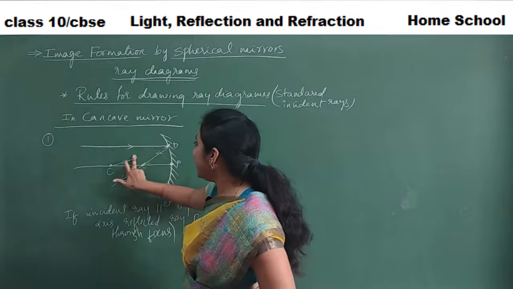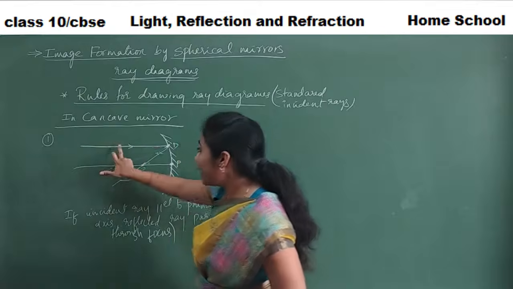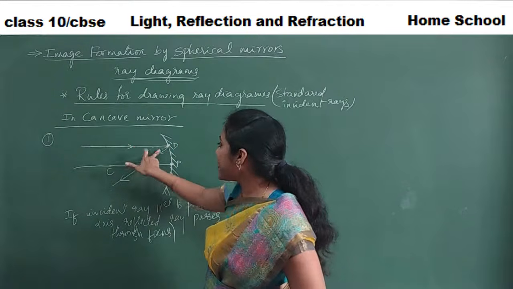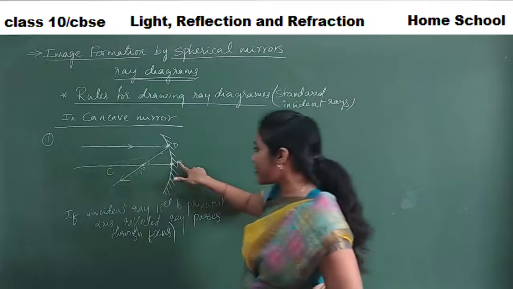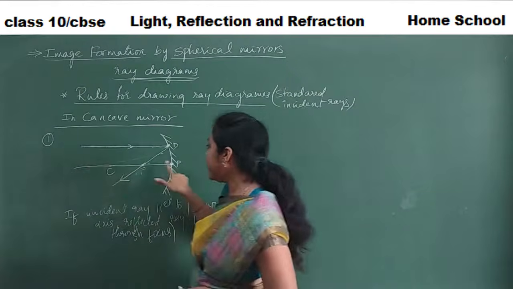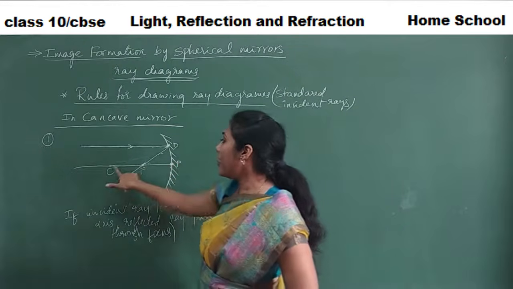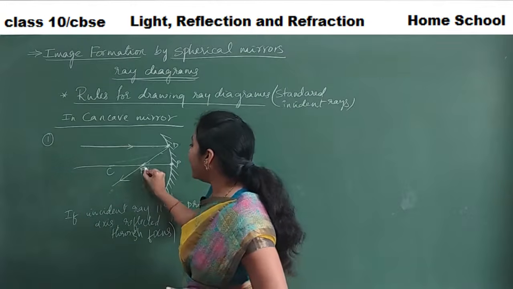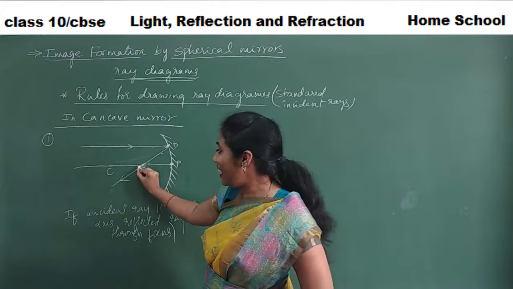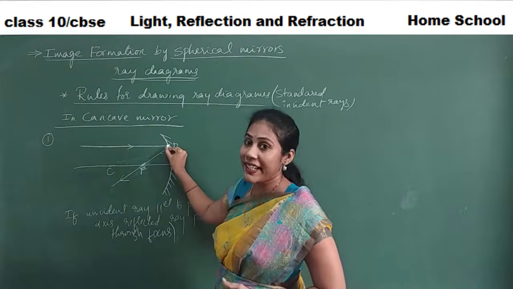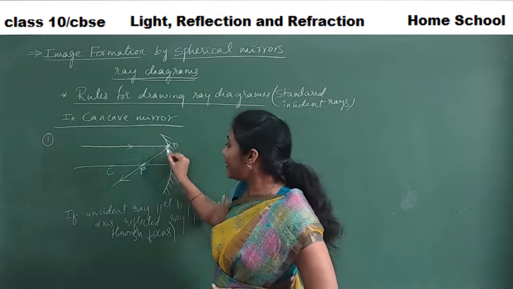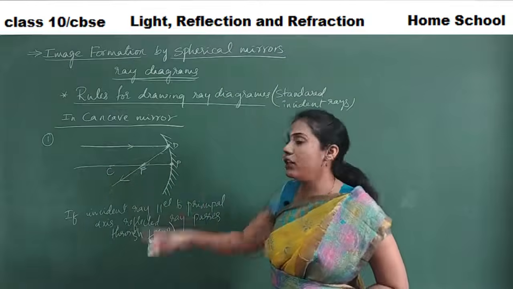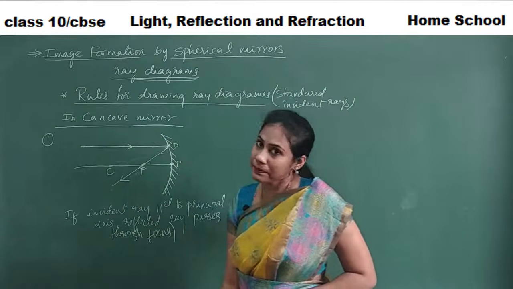Whenever an incident ray hits at a certain point, if that incident ray is parallel to the principal axis, the line passing through the pole and center of curvature, then its reflected ray always passes through the focus. So this is the first rule you have to keep in mind.